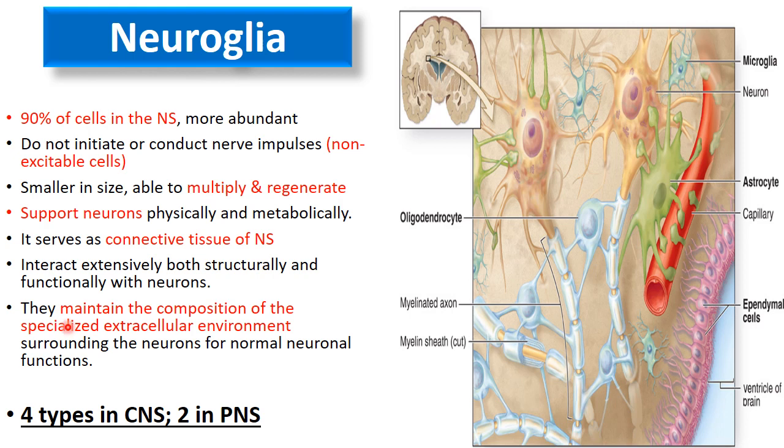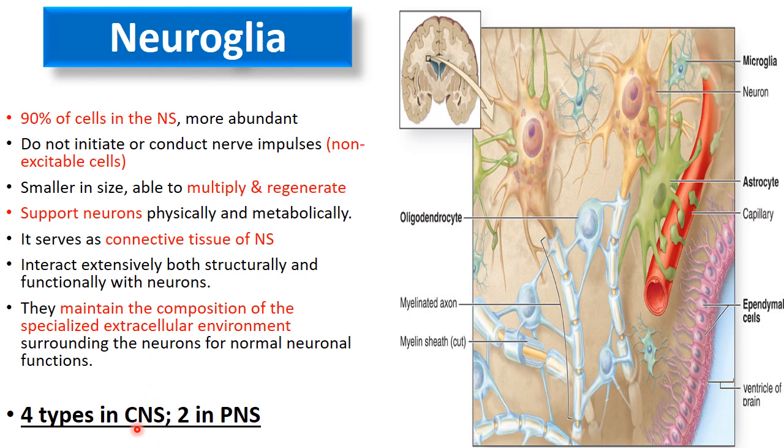Okay, so now the other type of cells which are present in the nervous system are the neuroglial cells. As we discussed, there are two types of cells. One is the neuron and the other is the neuroglial cells. These neuroglial cells are more abundant as compared to the neurons. They are 90% of the cells in the nervous system. Since they are non-excitable cells, they do not generate electrical signals unlike neurons. They are smaller in size, they are able to multiply, and they can regenerate.